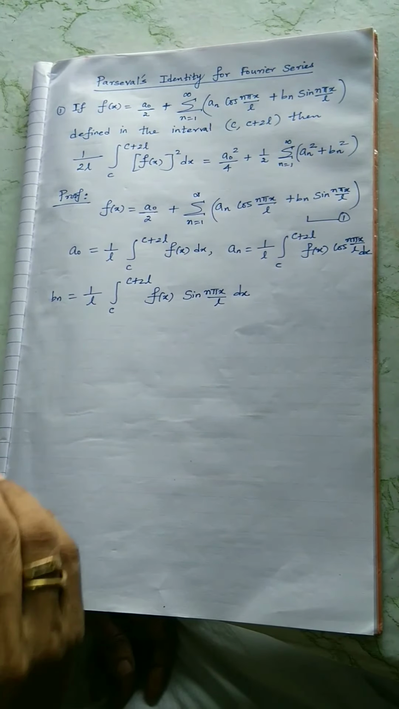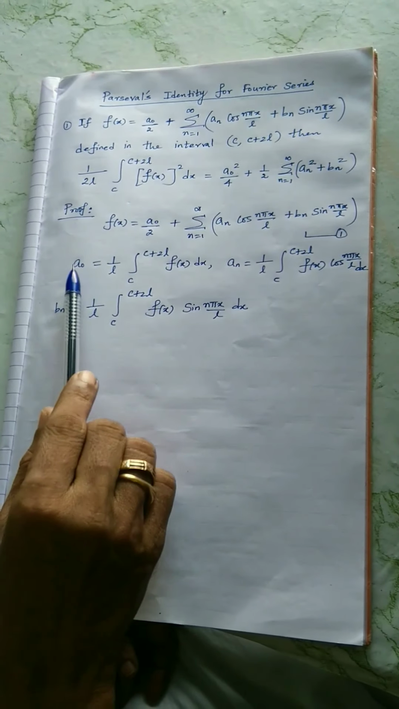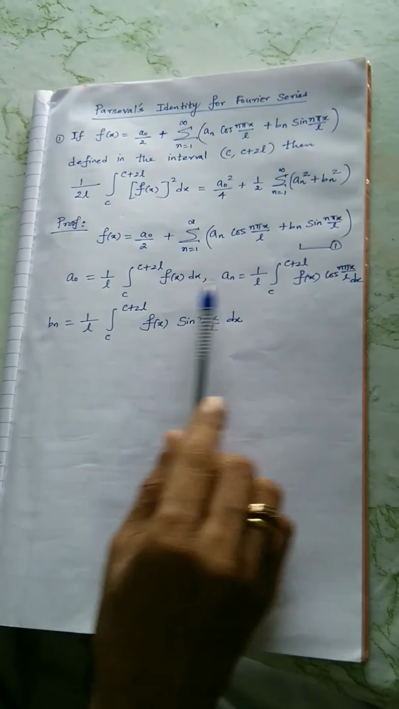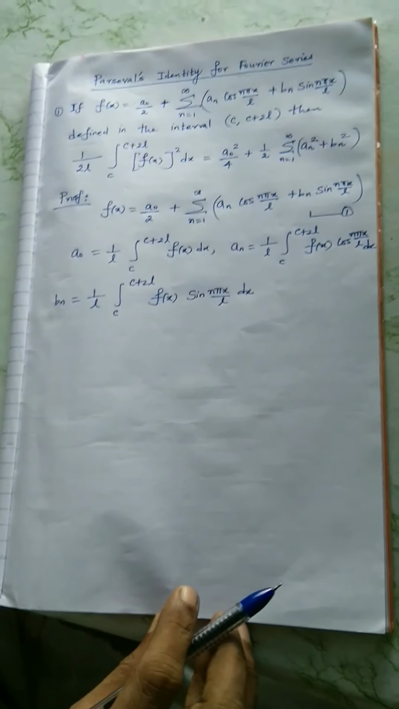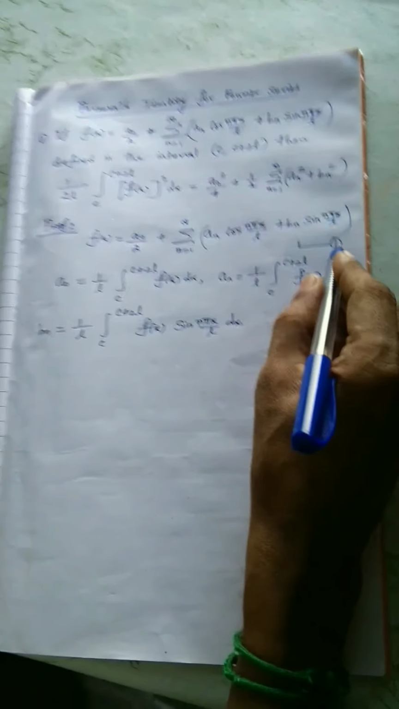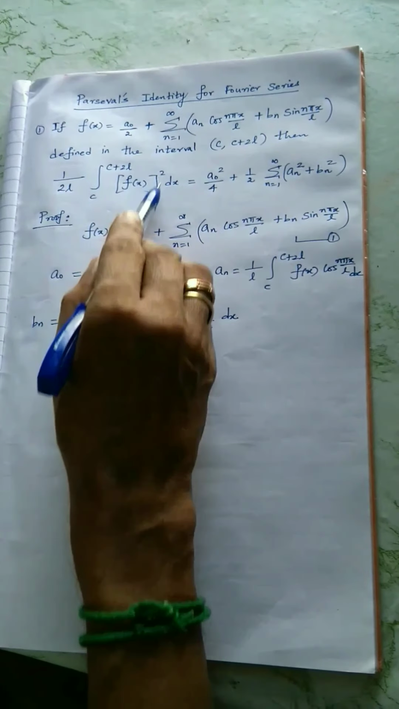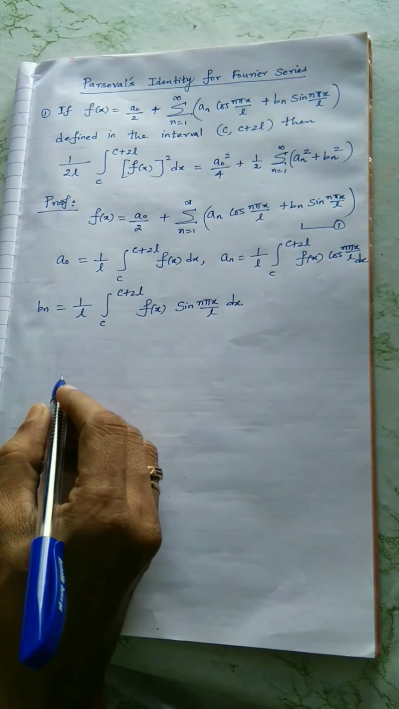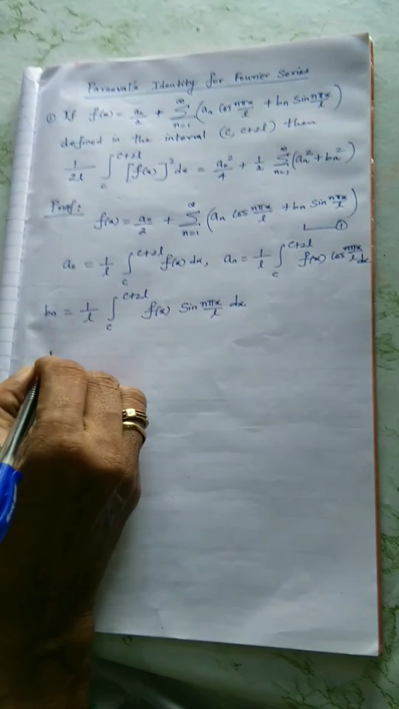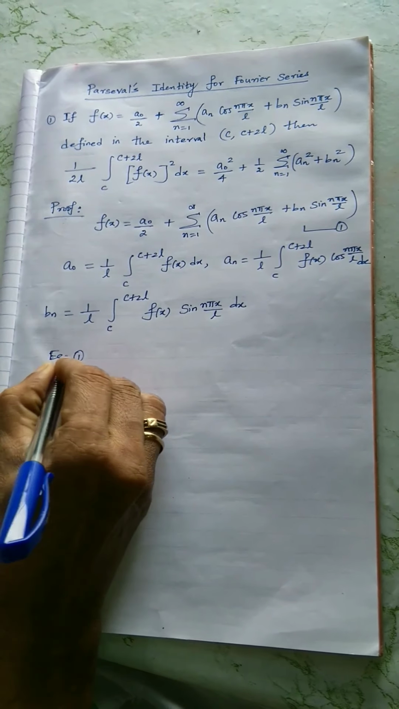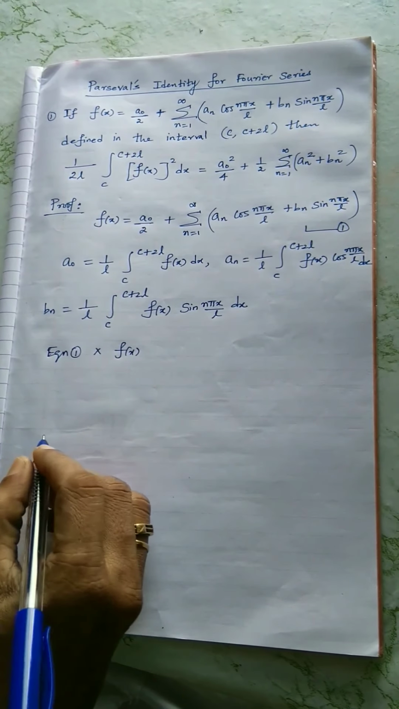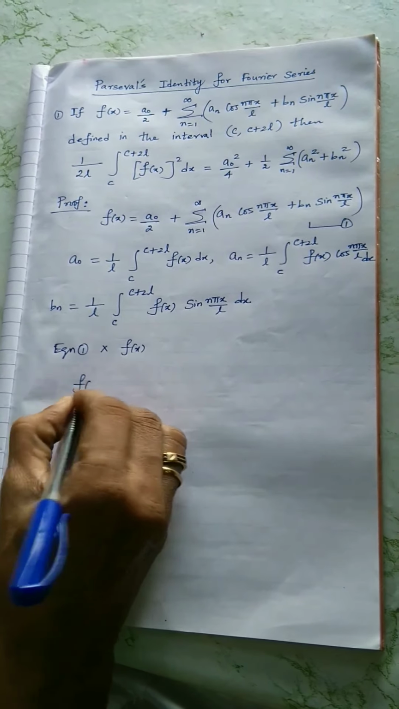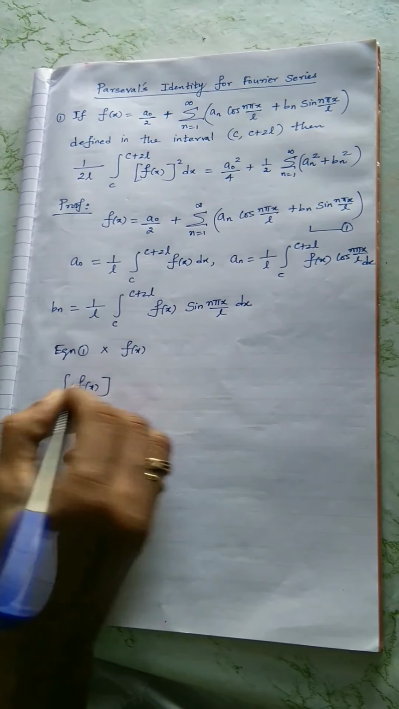The proof is very simple and straightforward. You take the Fourier series, the general Fourier series, then you know what a naught is, and you know the Fourier coefficients a n and b n. The proof is very simple, no need to mug up. So take equation 1. Why? Because in the integrand f of x whole square, you will get the idea of how to get the square. Just take equation 1 multiplied by f of x, then you will get f of x whole square.